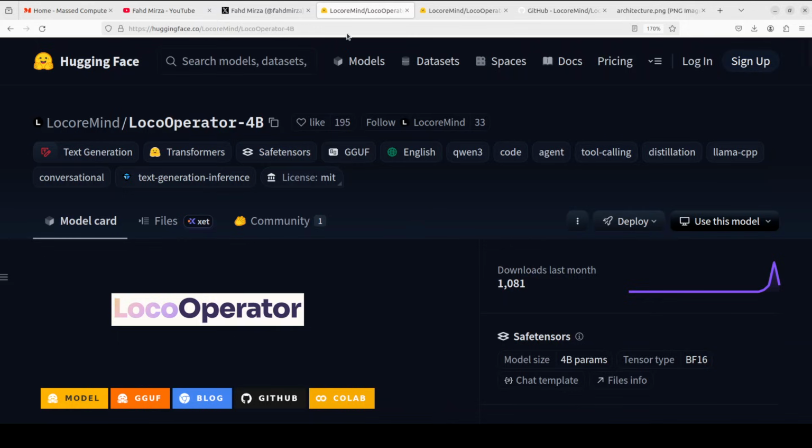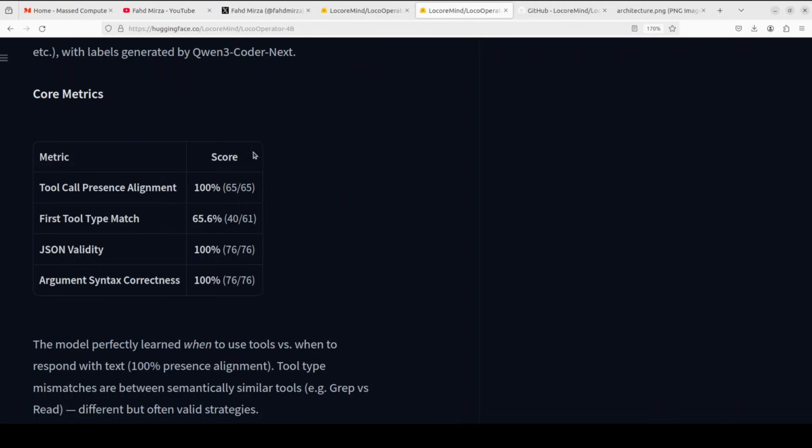The teacher scored 87.6% on argument syntax correctness, the student 100%. The teacher had 11 tool calls with completely empty arguments, the student had 0. That's the student beating the teacher.